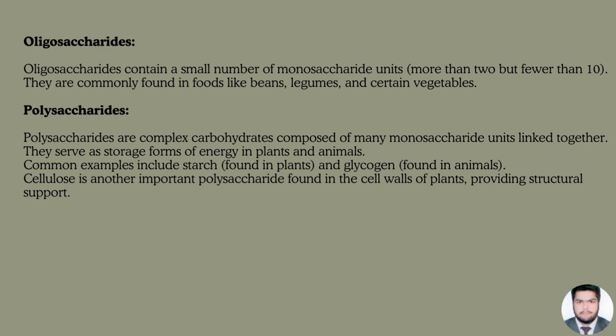Polysaccharides. Polysaccharides are complex carbohydrates composed of many monosaccharide units linked together. They serve as a storage form of energy in plants and animals. Common examples include starch found in plants and glycogen found in animals. Cellulose is another important polysaccharide found in the cell wall of plants, providing structural support.